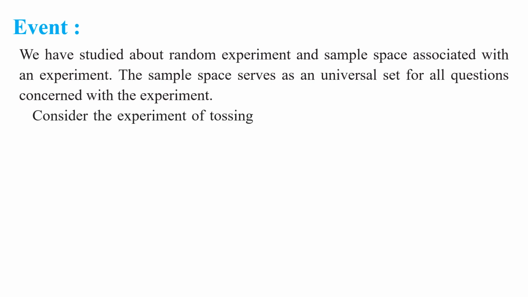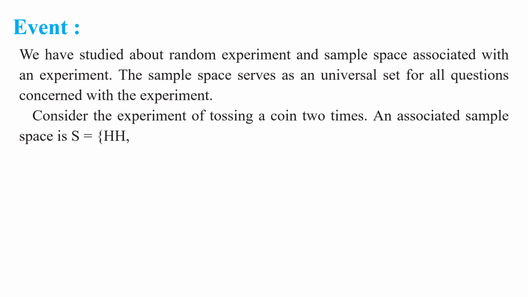Right. Consider the experiment of tossing a coin 2 times. The associated sample space S is equal to the set {HH, HT, TH, TT}. So now this is the sample space of the experiment of tossing a coin 2 times. In the previous class, we wrote the sample space for this random experiment. Okay, my children, understood this point?